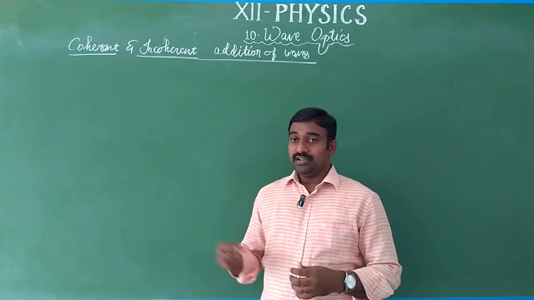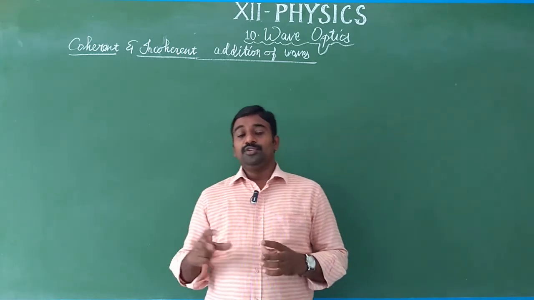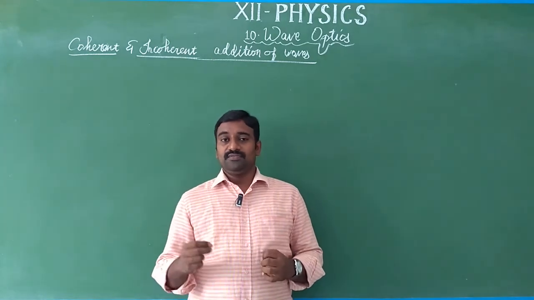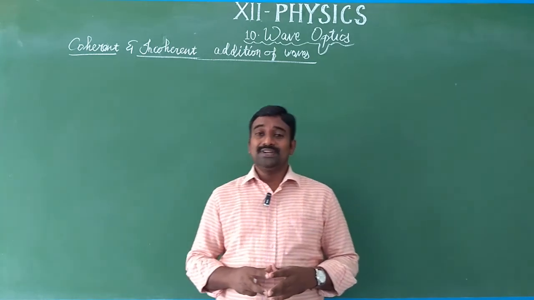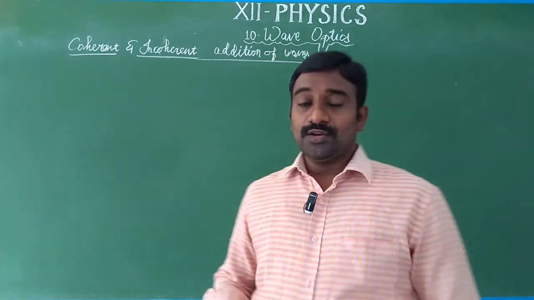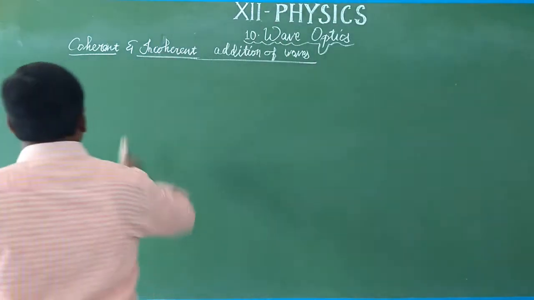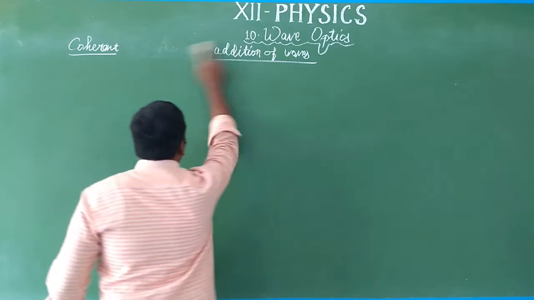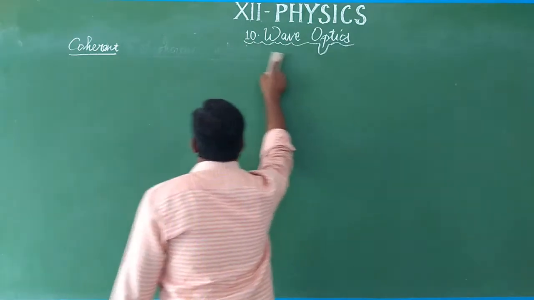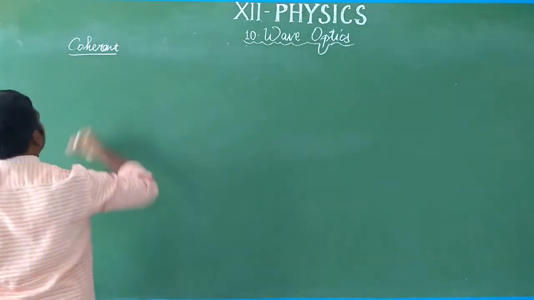Before entering into the topic, there are two main concepts we are going to learn. One is coherent, another one is incoherent. First, what is a coherent source? We'll see coherent sources first.